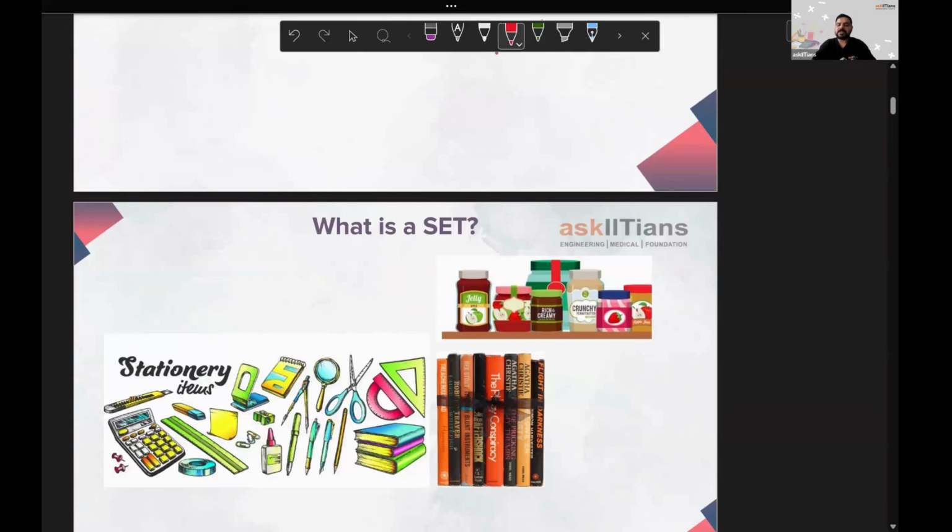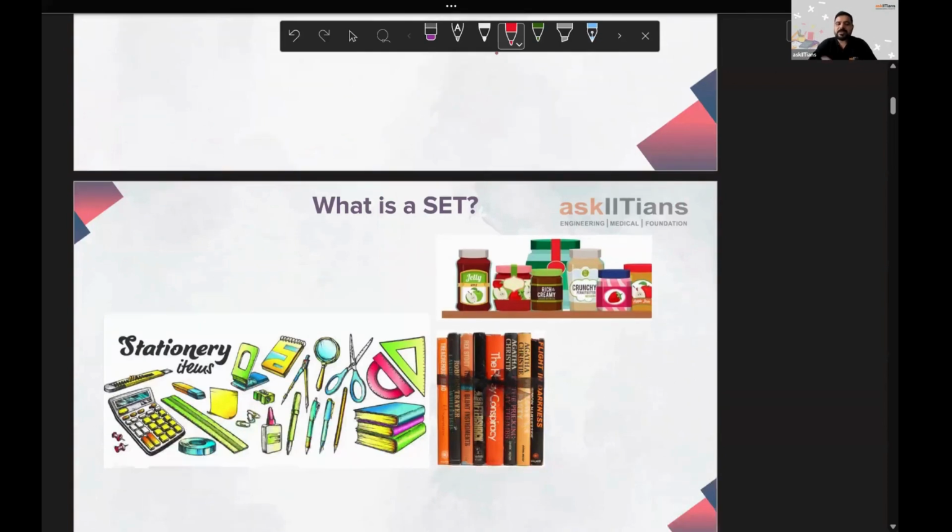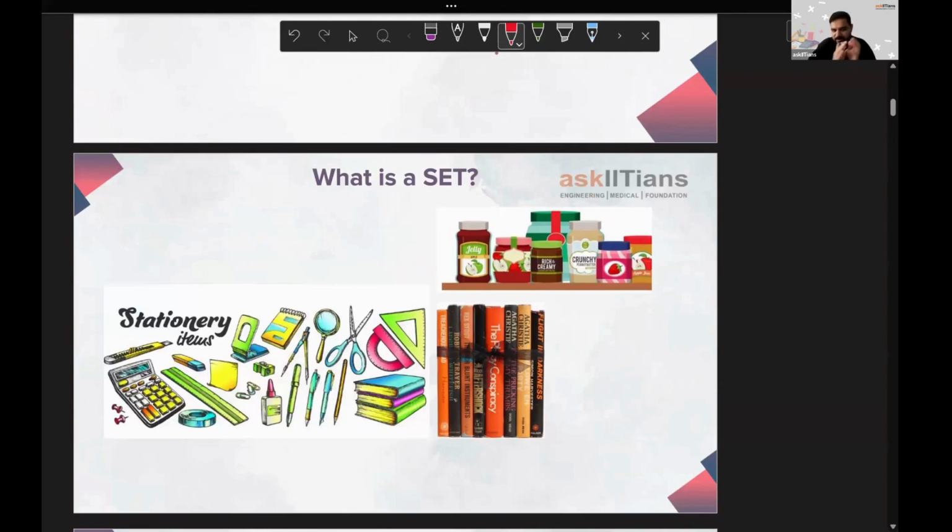Firstly, you can see an image in front of you. You might be seeing some stationery items on the left side. Then on the top right side, you can see apple jelly, some crunchy peanut butter, and another jam, right? So these are objects that you normally eat, edible things. Then in the bottom right side, you can see a bunch of books, like Flight in Darkness.